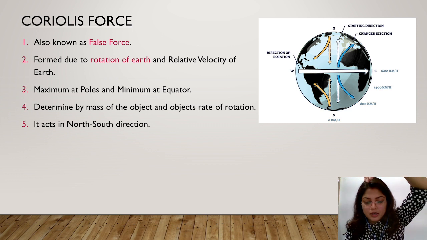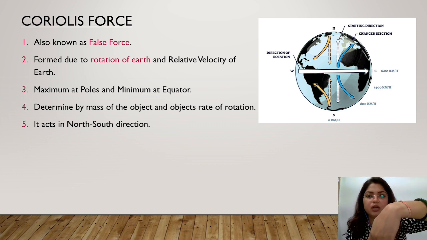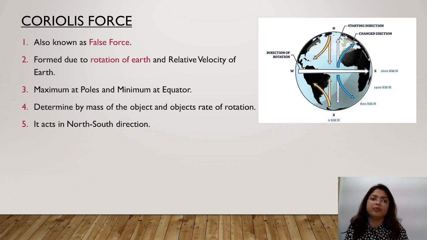Instead of falling perpendicular, it gets deflected towards the right in the northern hemisphere, and instead of going straight to the equator, it gets deflected towards the left in the southern hemisphere. Now you have your answer why the wind is deflected due to the Coriolis force.